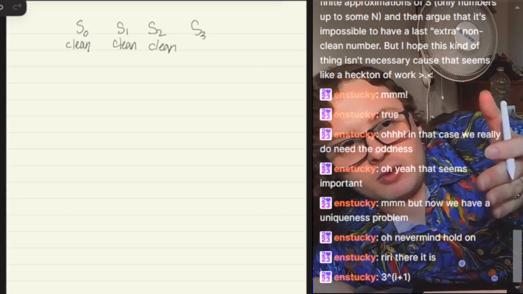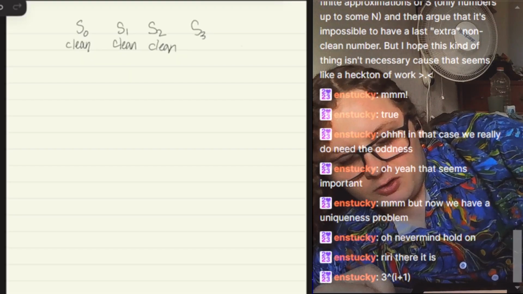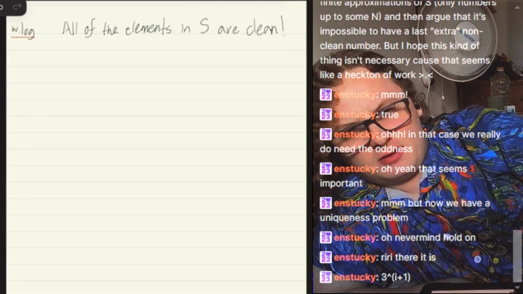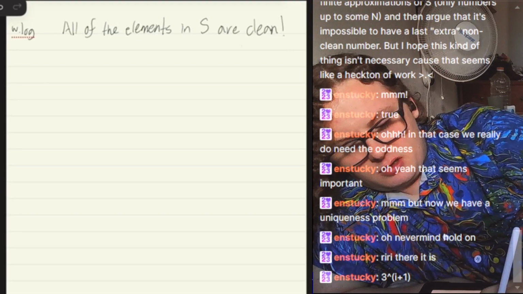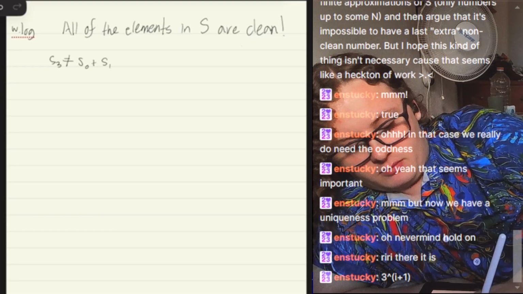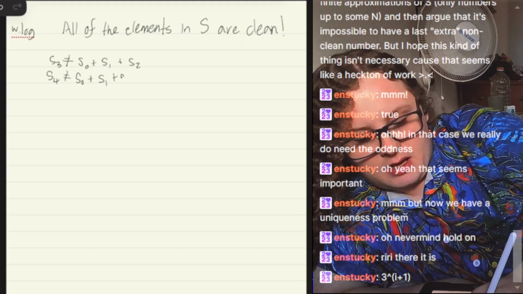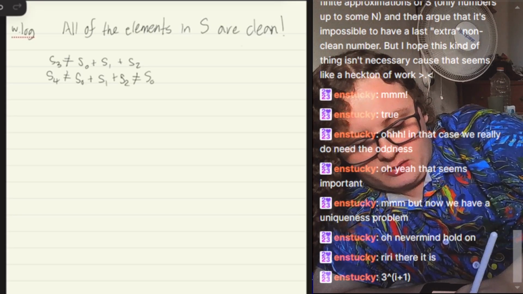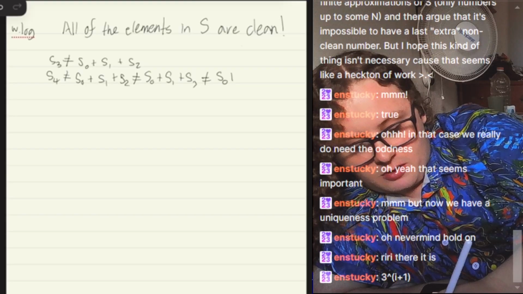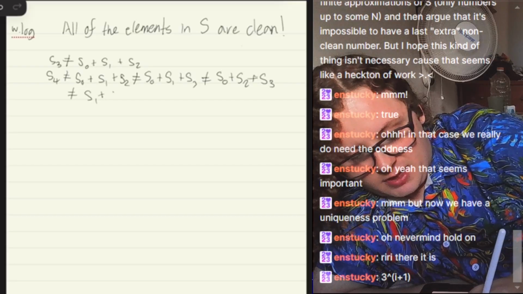So none of them are the sum of any odd number of distinct elements of the rest of the set. So S0, S1, and S2 are clean by construction. But it also means S3 cannot equal S0 plus S1 plus S2. S4 cannot equal S0 plus S1 plus S2. It can't equal S0 plus S1 plus S3. And it can't equal S0 plus S2 plus S3, and it can't equal S1 plus S2 plus S3.